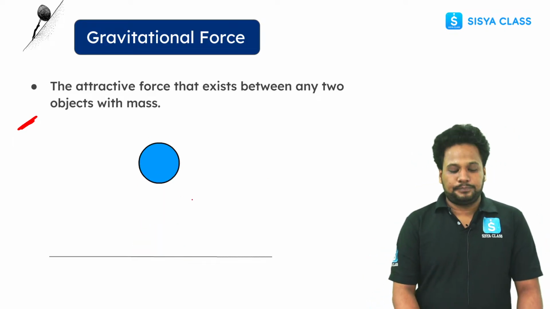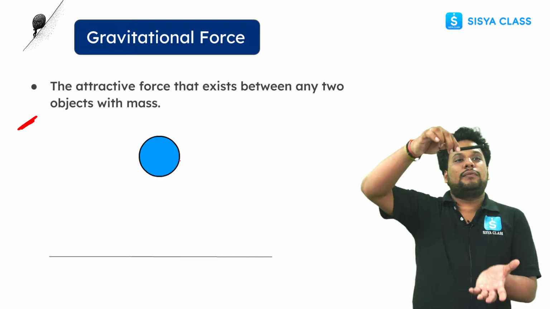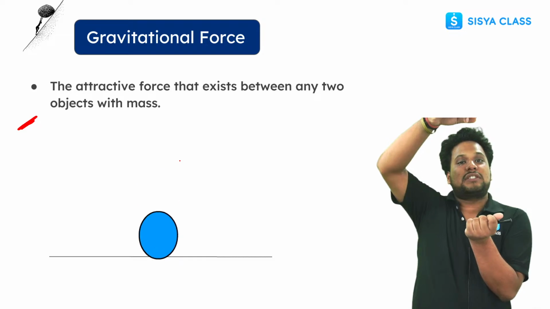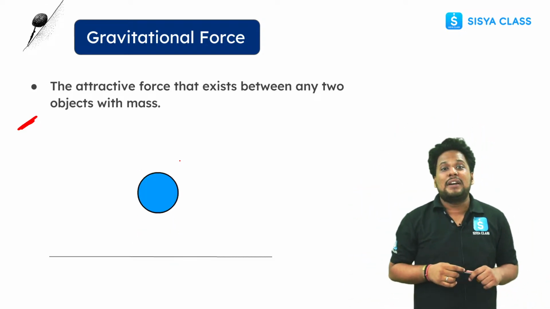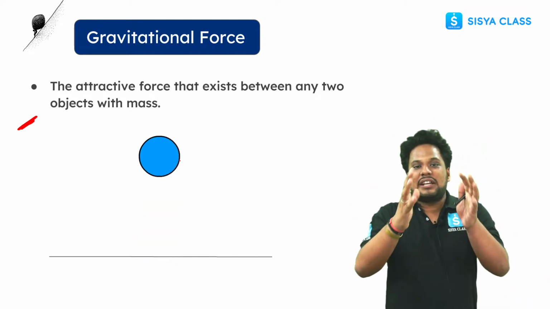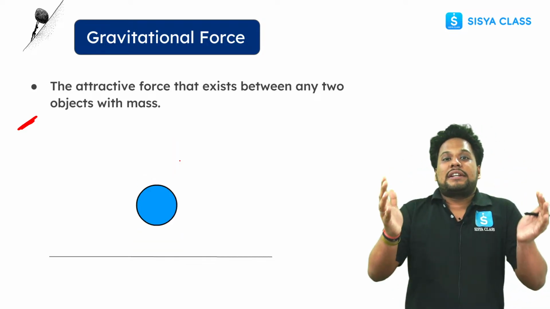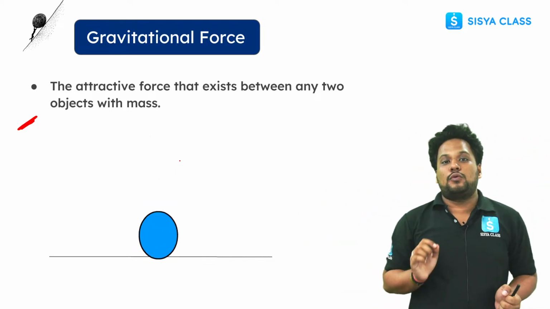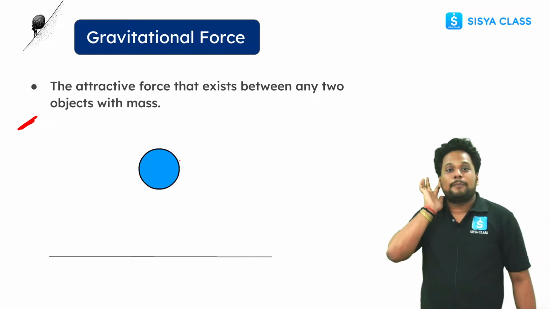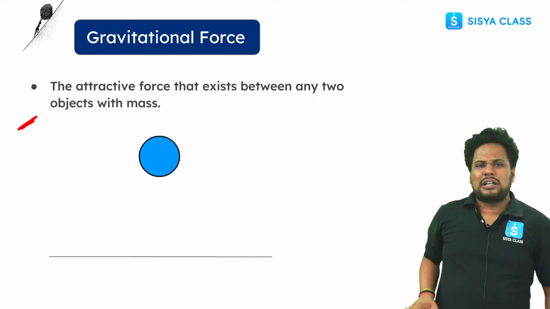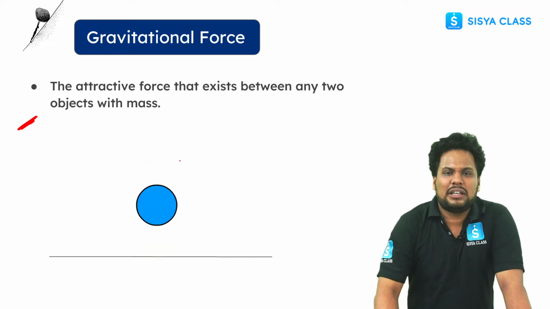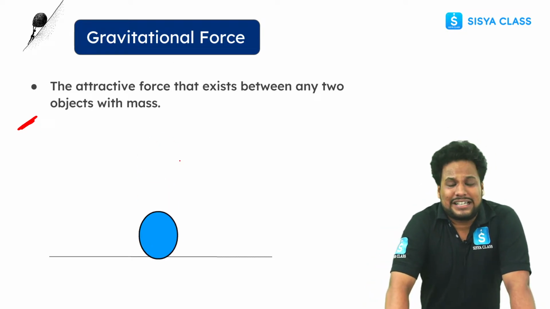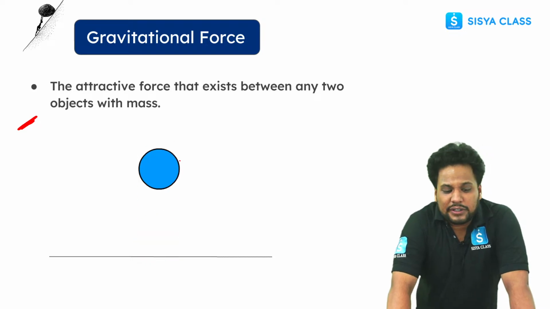Let's suppose if I drop this pen, what will happen? It's not going above, it is going downwards. Why? Because of gravity. The force of attraction which Earth exerts on any object towards its center is known as gravitation. We are going to discuss gravity, what affects gravity, on what factors gravity depends, and the difference between weight and mass in the next class. So we are not going into detail in this class.